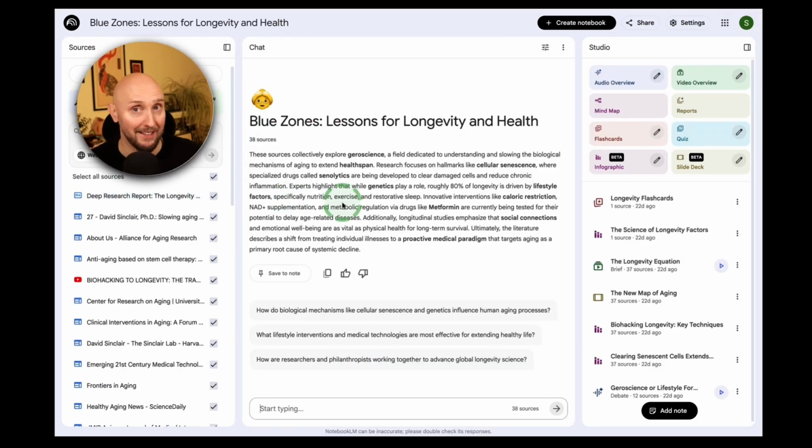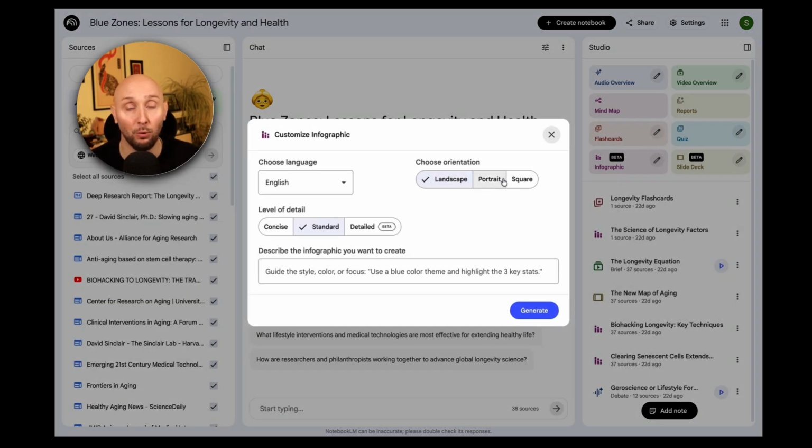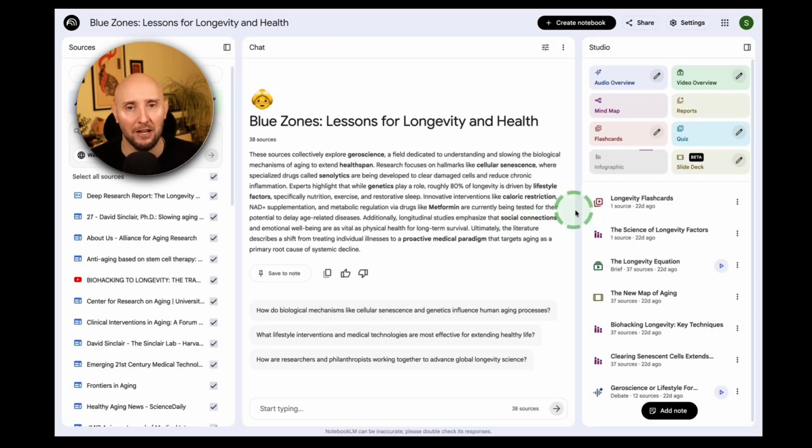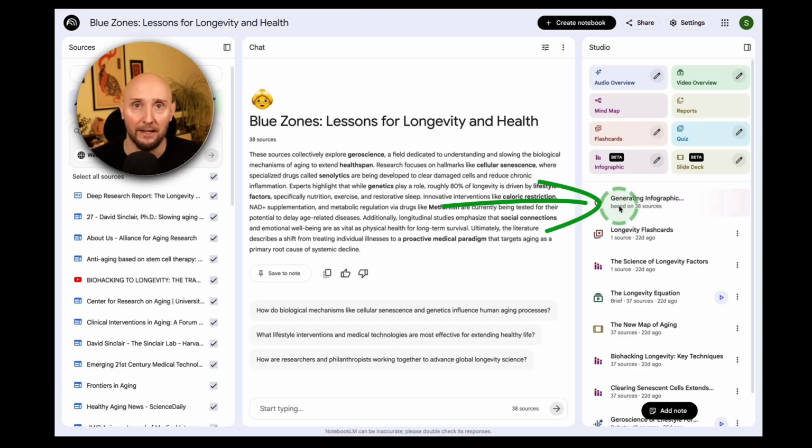And now, this is where things get really cool, because in the top right here, you can then use a variety of tools to create content out of your sources. For example, we can create an infographic right here by clicking on the pencil. I can select if I want a landscape, portrait, or a square infographic. I can choose if I want a really detailed infographic or something that's a bit more concise. And then here is where you enter your prompt and tell NotebookLM exactly what you want. So I've asked, create an infographic showing the top 5 tips for longevity that are backed by science. Click generate, and straight away NotebookLM gets to work creating my infographic.